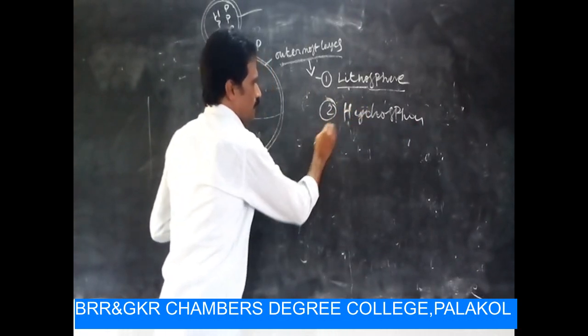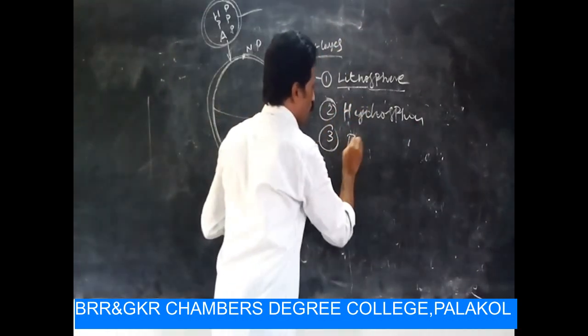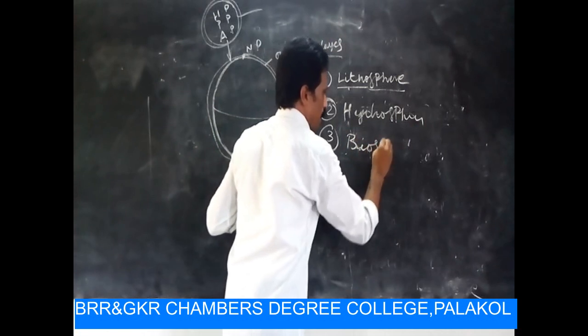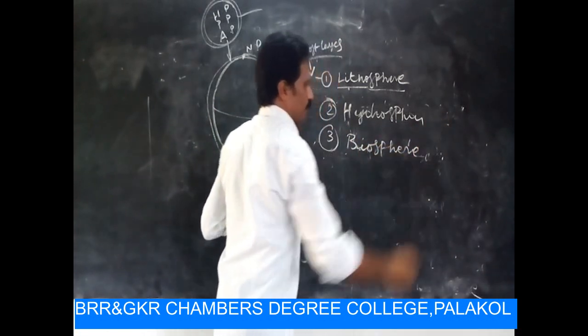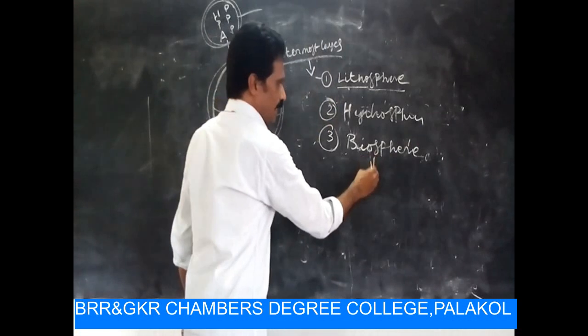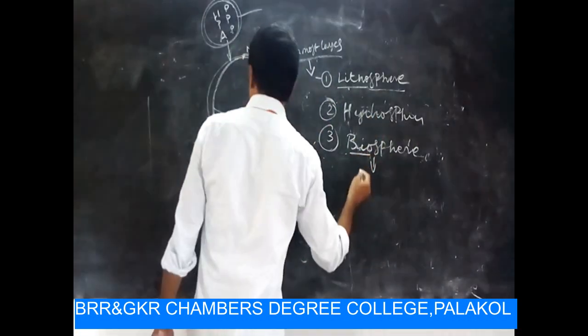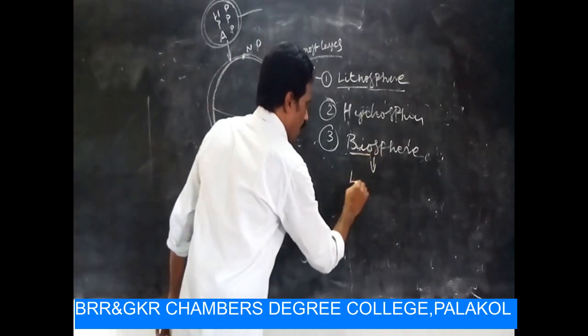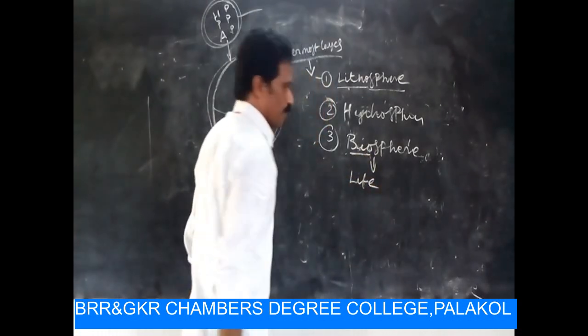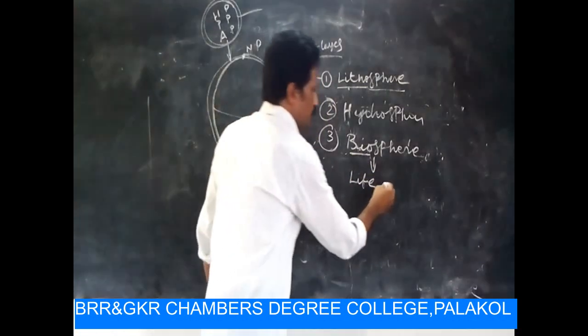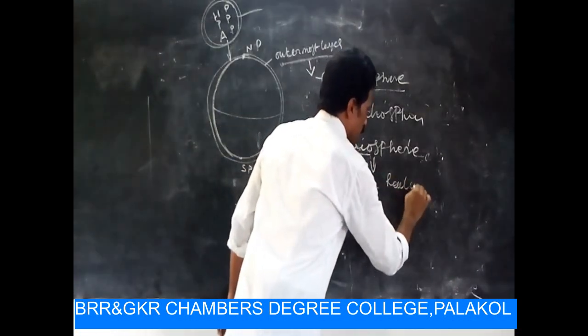The third one is the biosphere. Bio means life. Sphere means realms.